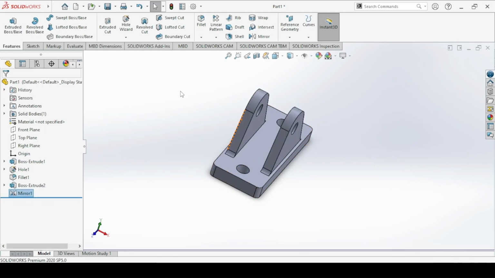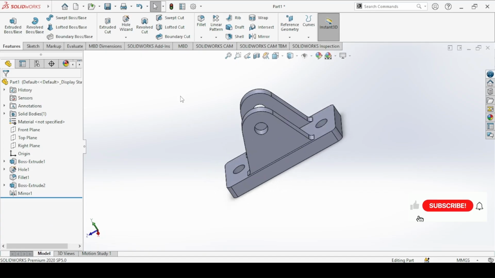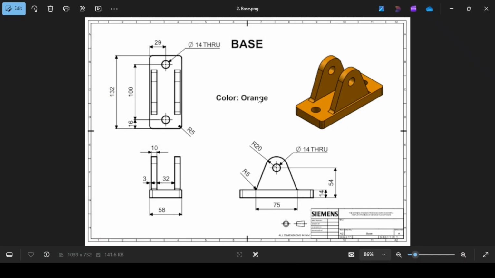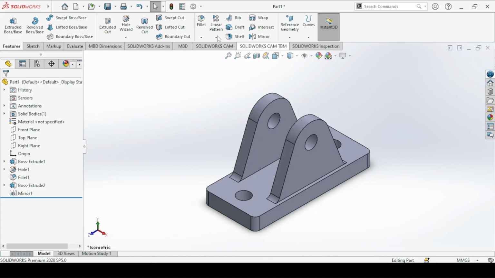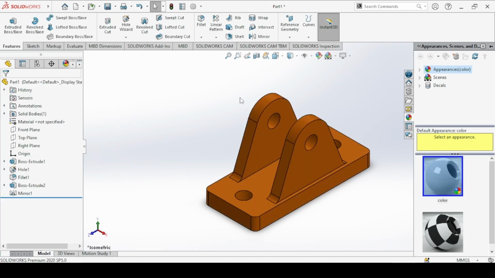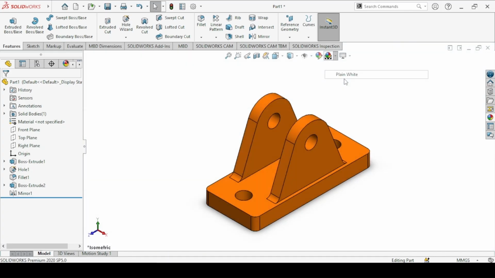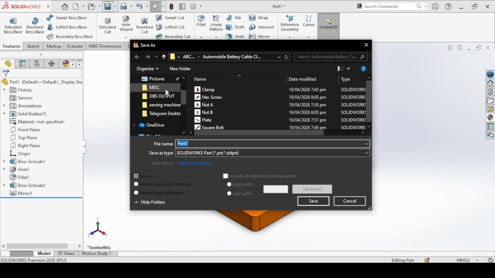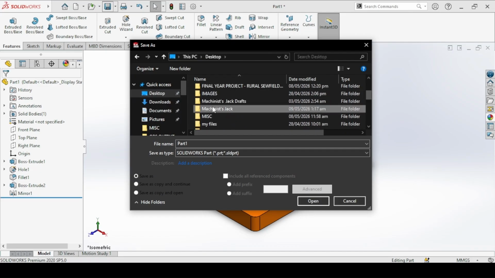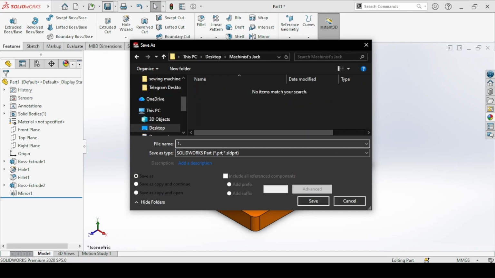Okay. Change the color to orange, and that will be it for the base. So you come to this edit appearance, and then you change the color here to orange. You can also change the background to white as well, or just maintain this default background, and then save the parts. You go into the folder that you created. I'll be in a Machinist Jack. This is the first part, the base.